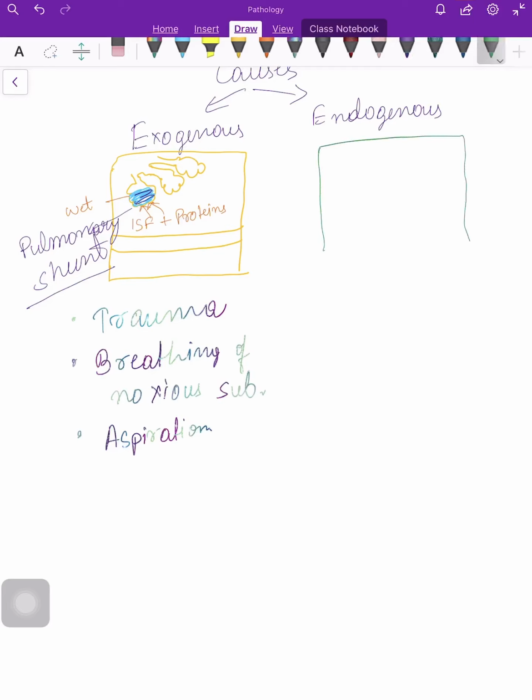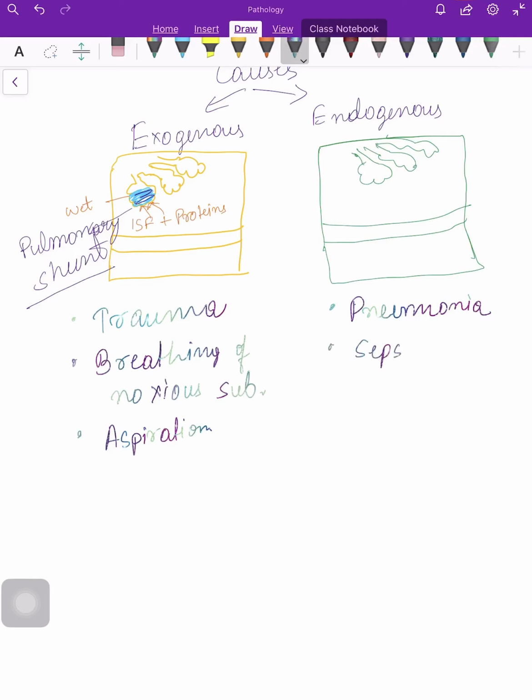In the endogenous part, these are again alveoli. The endogenous causes are mainly two things, pneumonia and sepsis.